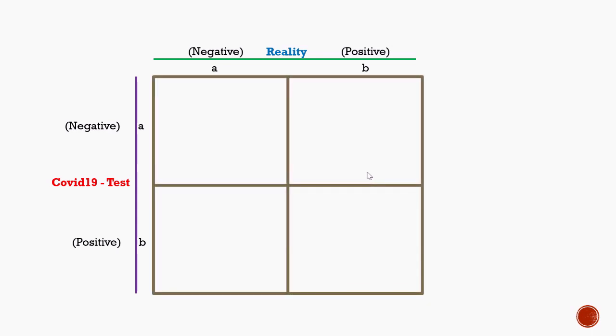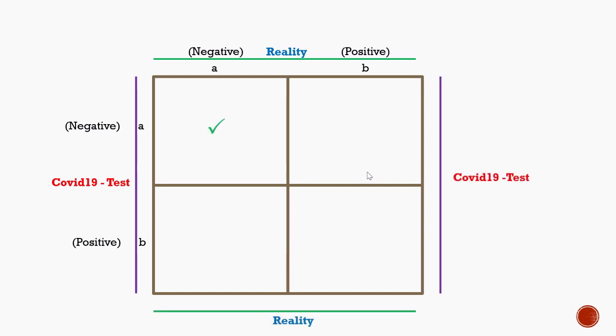In the COVID-19 test, the person is found to be negative. In reality also, the person is negative. So in this situation, we have drawn a correct conclusion. Suppose the person tests positive and in reality also the person is positive. So in that situation also we have drawn a correct conclusion.